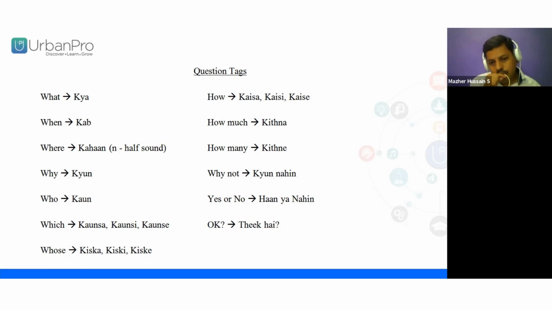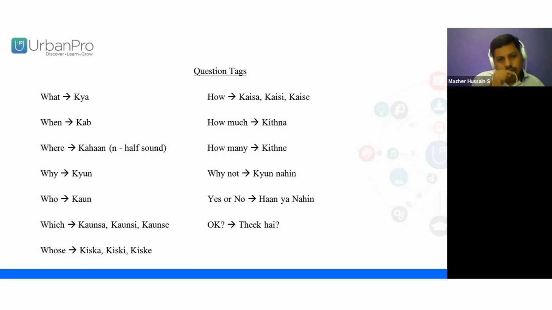So why is kyun and why not is kyun nahi. And if you want to say yes or no, it's ha ya nahi. Ya means or. And if you want to ask is it okay, then you say theek hai.